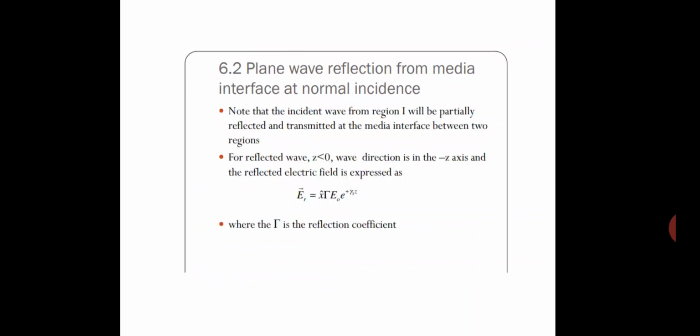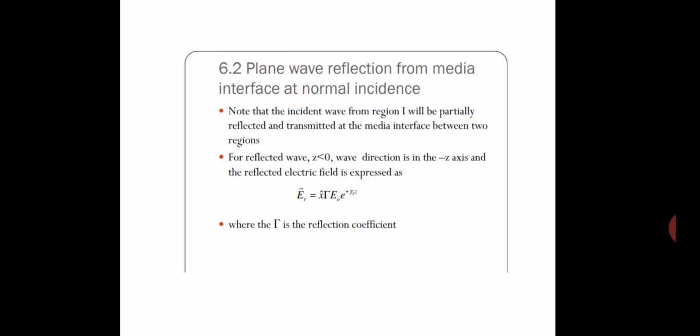Note that the incident wave from region 1 will be partially reflected and transmitted at the media interface between the two regions. For the reflected wave, in z less than 0, the wave direction is along the negative z-axis, and the reflected electric field is expressed as E vector R equals x cap tau E naught e raised to power gamma 1 z.